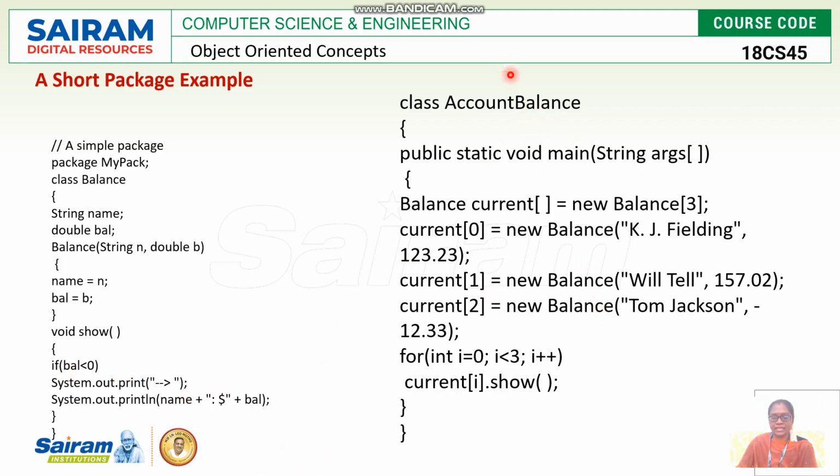Then AccountBalance is another class defined in this package mypack. It uses the main method. Here, using the Balance constructor with some values, an object is constructed. Then again, with the value 157.02, another object is created. Likewise, three objects are created in an array, and from current 0 to current 1 and current 2, they are shown using the show method.